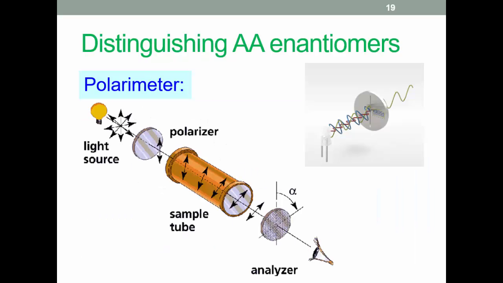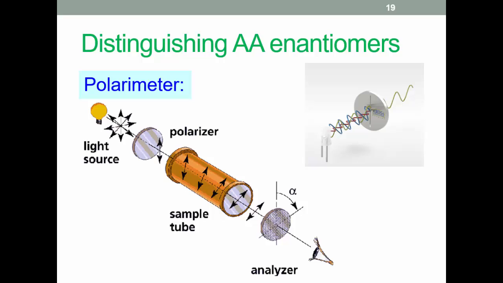So how can we distinguish these enantiomers, these D and L forms we talked about a bit earlier on? We use a polarimeter. This is a scientific device used to measure the angle of rotation caused by passing polarized light through an optically active substance.